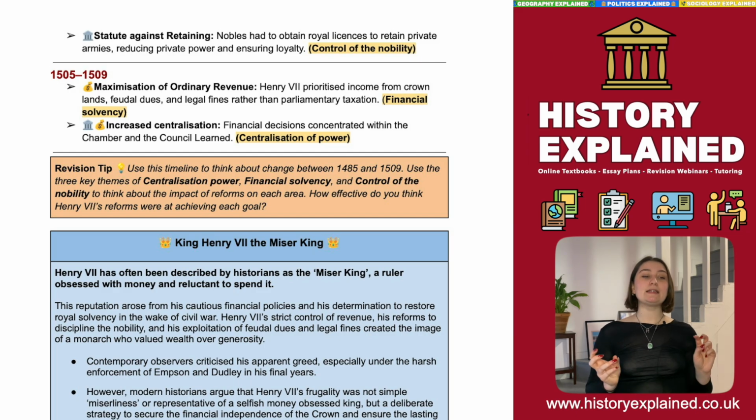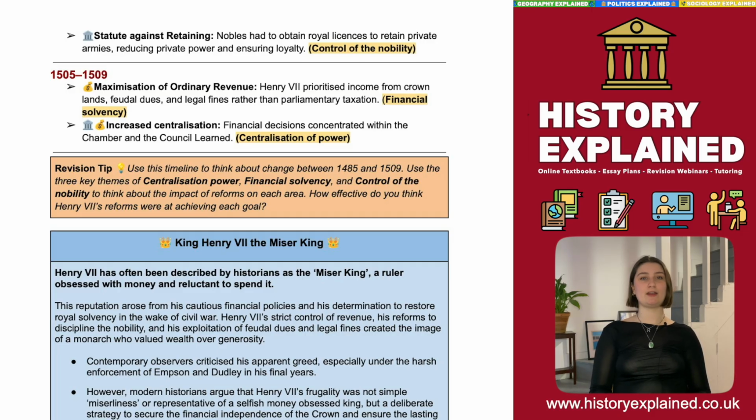Now, the phrase miser king is a ruler who's obsessed with money and reluctant to spend it. So Henry VII garnered this reputation as a miser king from his cautious financial policies and his determination to restore royal solvency in the wake of civil war. So his extremely strict control of revenue, his reforms and discipline of the nobility, and his exploitation of feudal dues and legal fines created an image of a monarch who valued wealth over generosity.